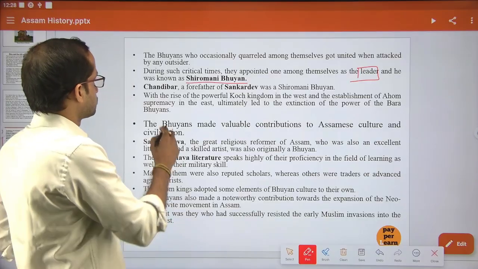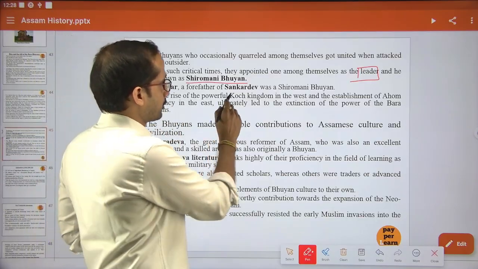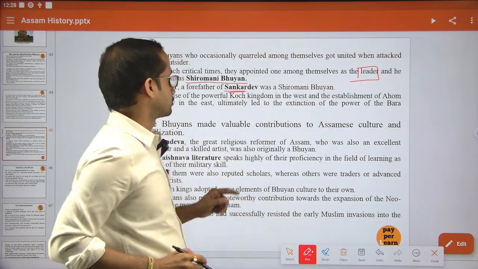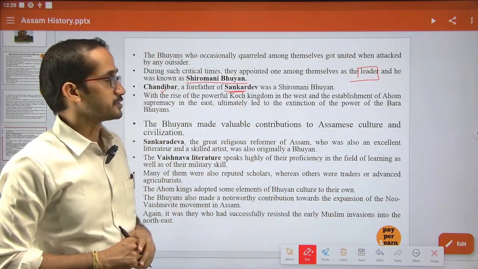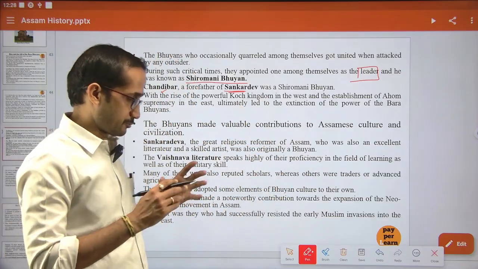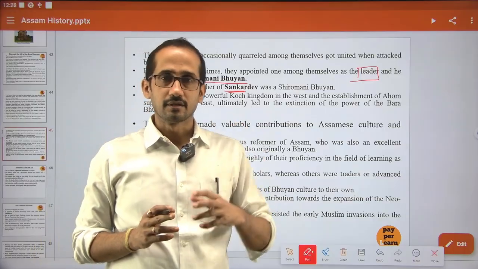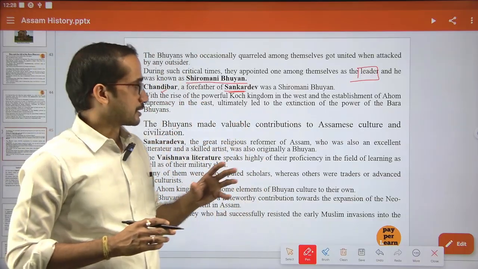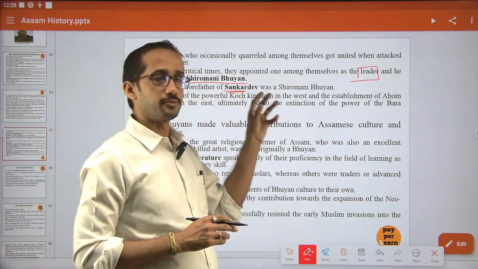And this one, Sandibor, was the forefather of Shonkordev. He was also a Hirumoni Bhuyan. During the time of conflict, these Bhuyans used to appoint a leader to lead the fight against their enemy, and that person is known as Hirumoni Bhuya.